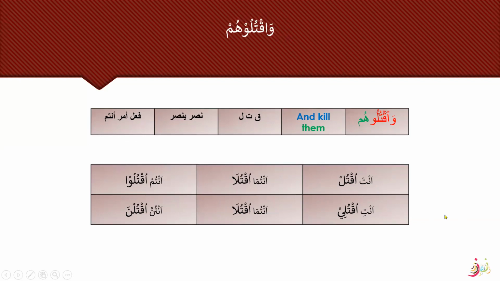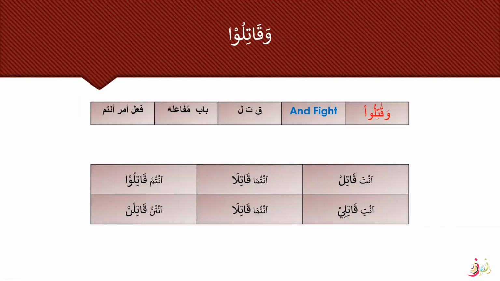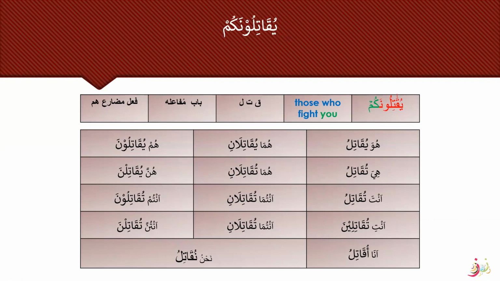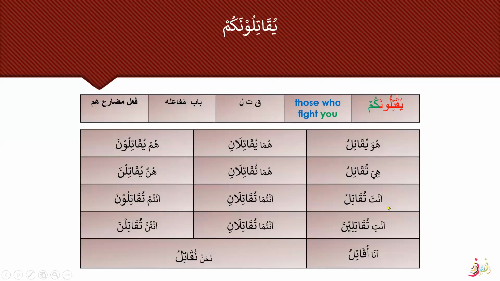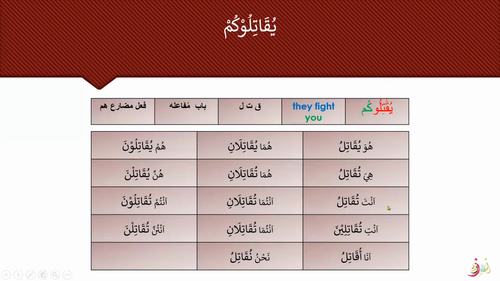So now you see how all these words are different from each other. If it is from some other family other than family 3, it means to kill, and it will not carry an alif. So this is how you can recognize this word: qatala means to kill, and qatala with an alif means to fight. Also remember that family 3 will carry an alif in all the forms, in all the sighas.